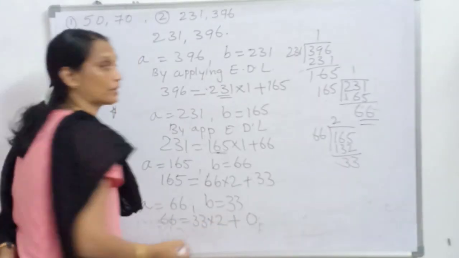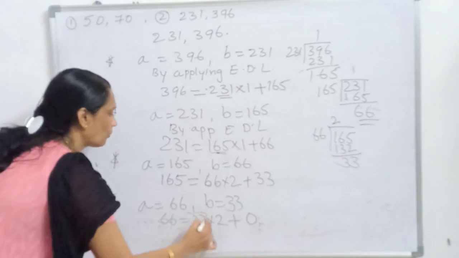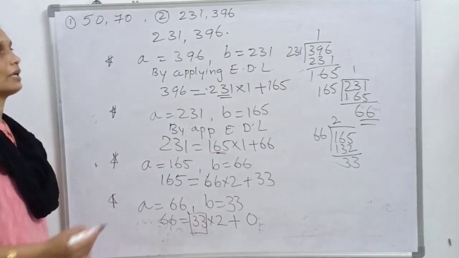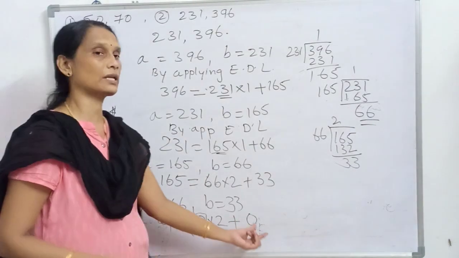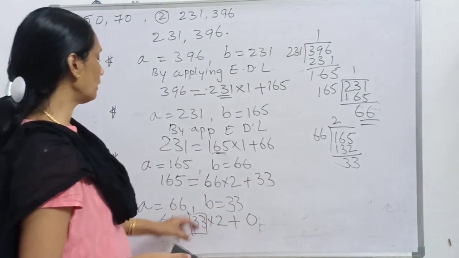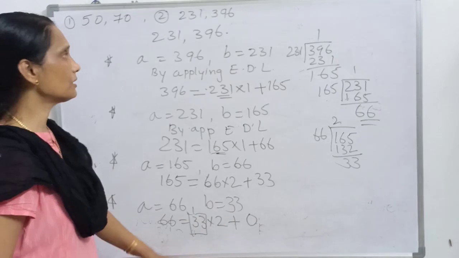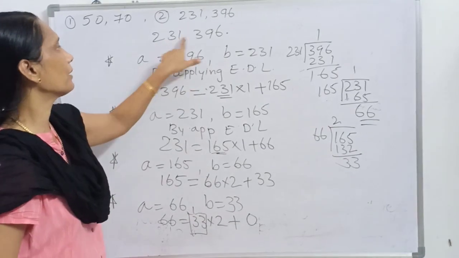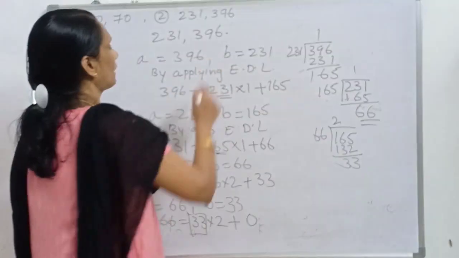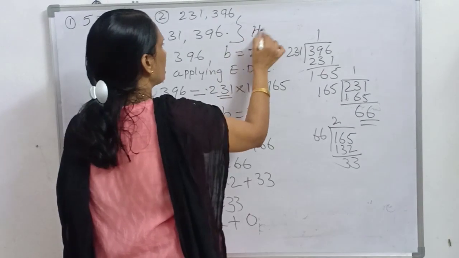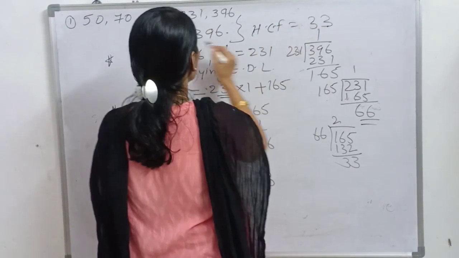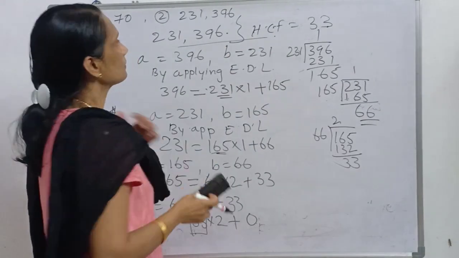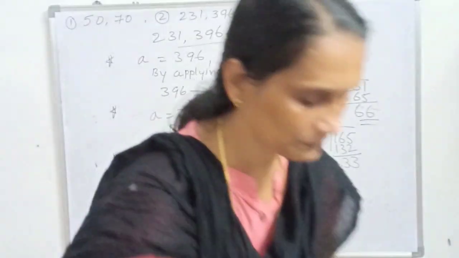Okay, we got the remainder as 0. So what is the HCF? 33 is the HCF. In this step the remainder is 0, so 33 is the HCF of 231 and 396. The HCF is equal to 33.